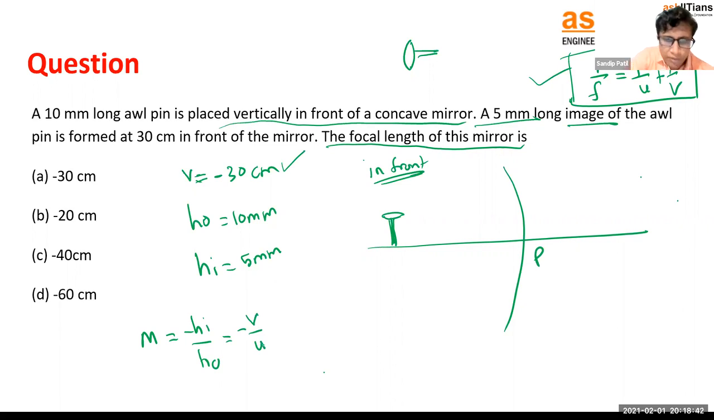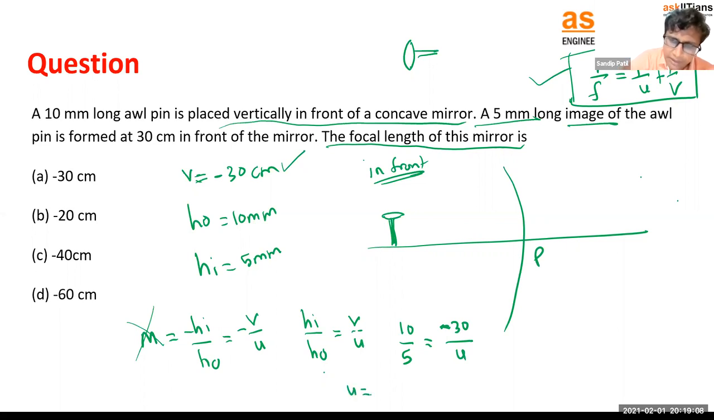So using this formula, we don't need this CM, right? The minus sign will get cancelled. So can I say simply HI upon HO is equal to V upon U? Very simple. Let's substitute the values. This is 10, this is 5, V is given as 30 or minus 30. Let's calculate U.